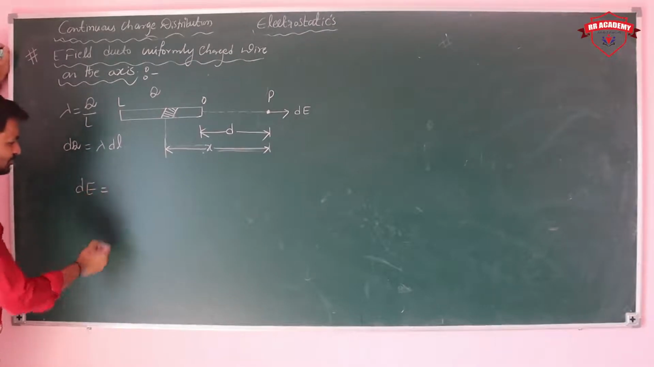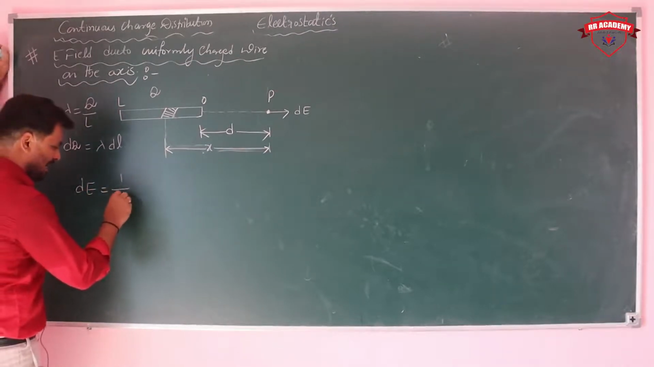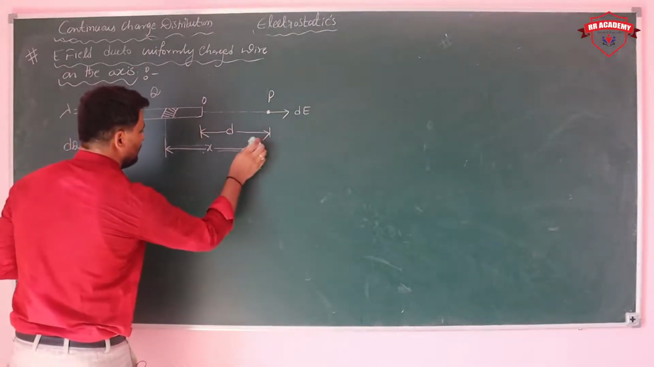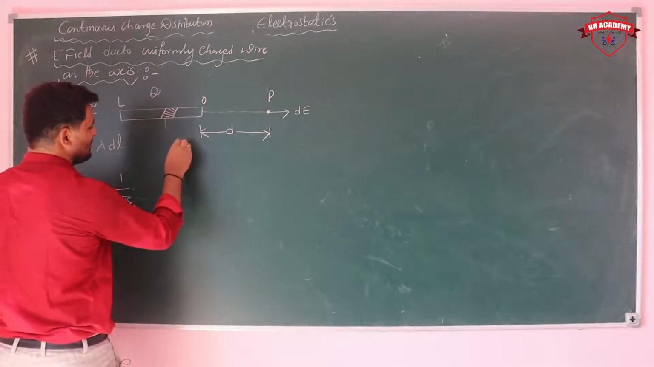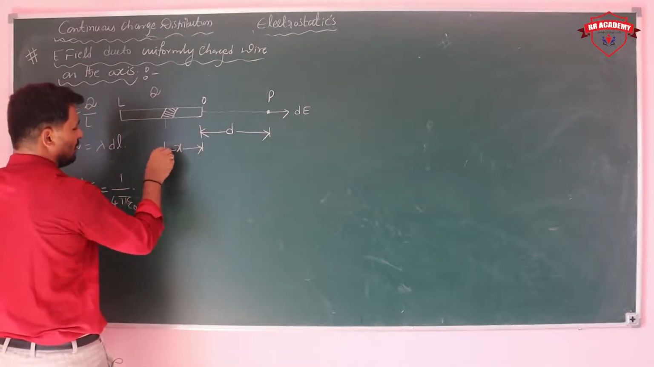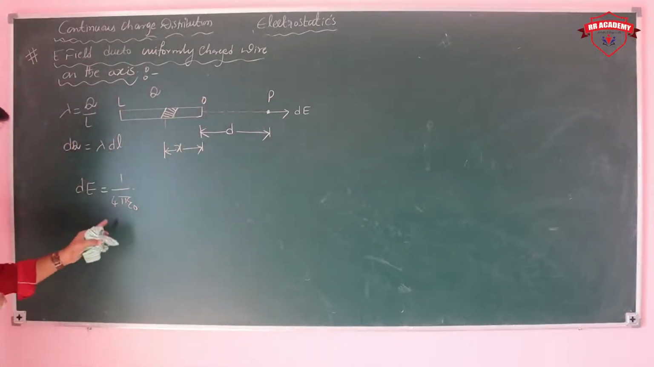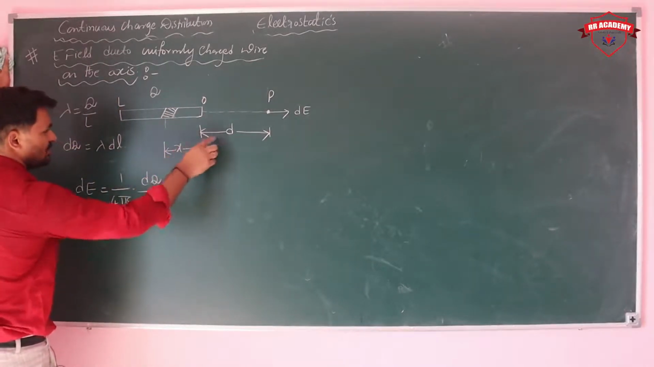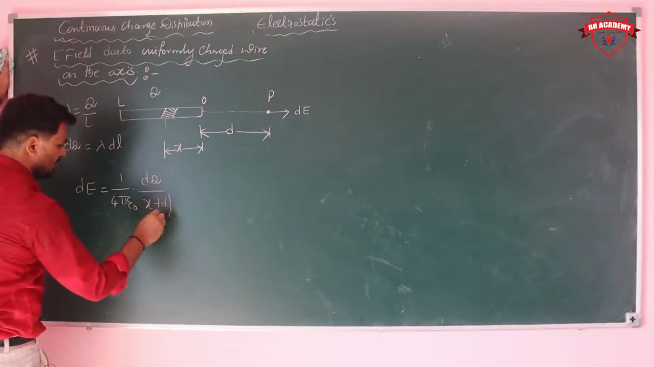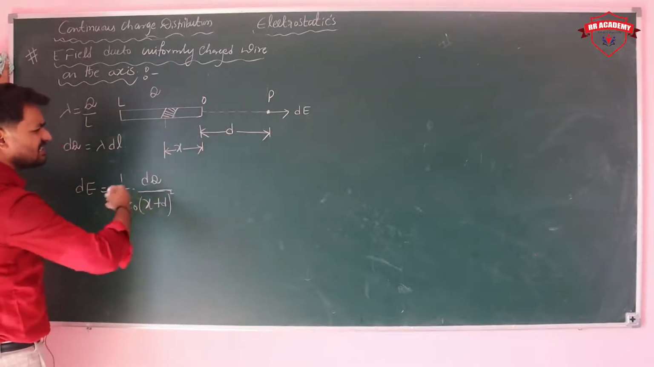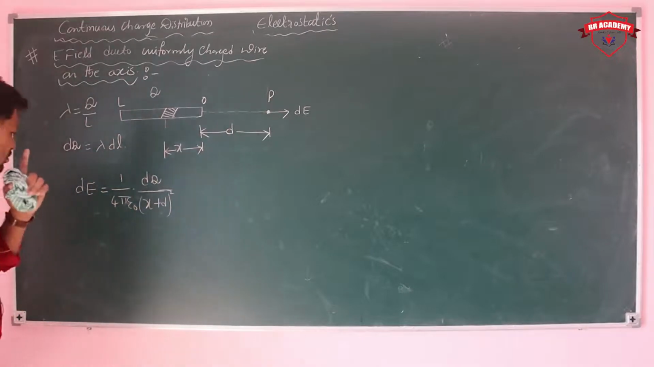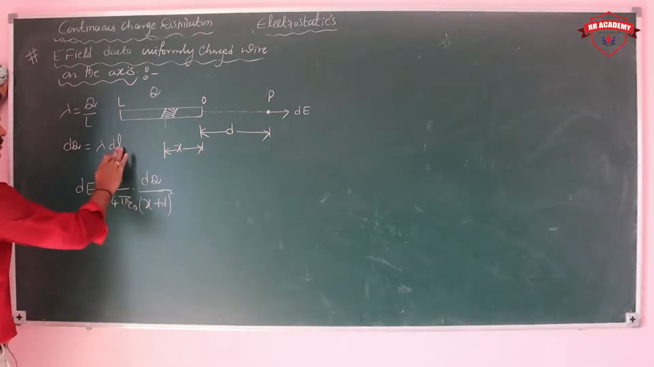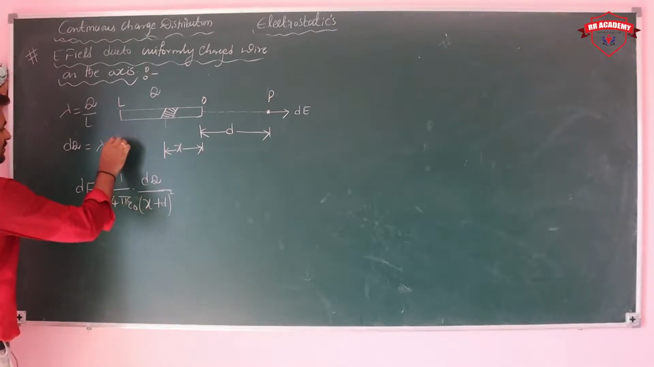Now try to write the value of dE. dE is equal to 1 upon 4 pi epsilon naught, dq upon how much distance? x plus d whole square. I am considering this length as x. Whatever the length, that's not a matter. Just put the value of dq.